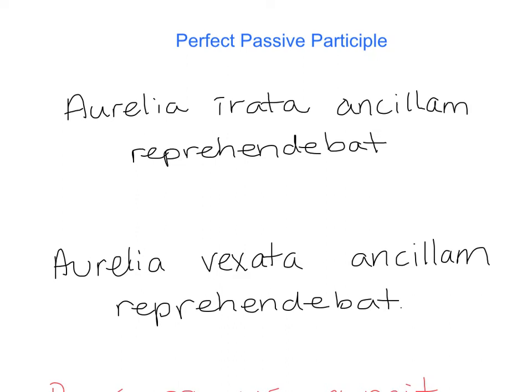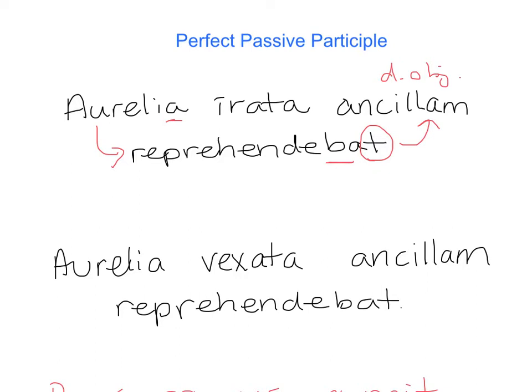In this video, we will be discussing the perfect passive participle, which is a new form for us. So looking at this first sentence, we have Aurelia errata, ancillam reprehendebat. If we're translating, we can start with Aurelia. There's our subject. Here's the verb. I know that she's nominative, and I also know that my verb is third person singular, so those match up. Aurelia reprehendebat, so Aurelia was blaming, and then the person she was blaming, the direct object, is